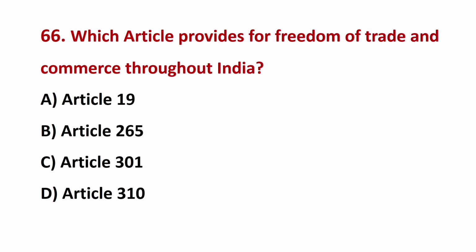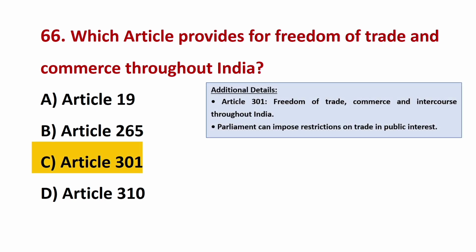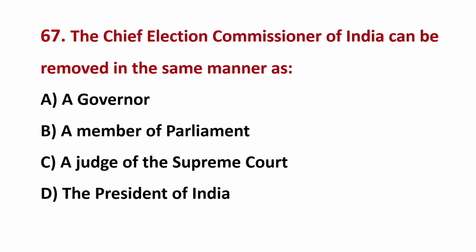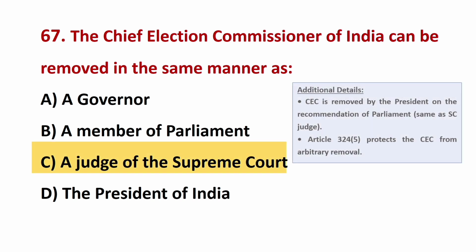Which article provides for freedom of trade and commerce throughout India? The correct answer is C, Article 301. The Chief Election Commissioner of India can be removed in the same manner as? The correct answer is C, a judge of the Supreme Court.